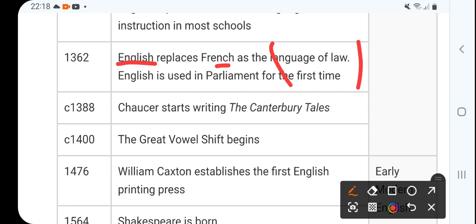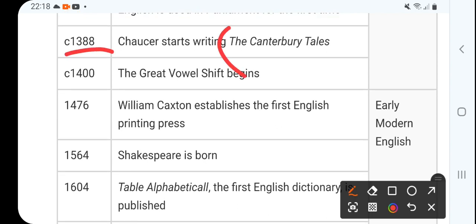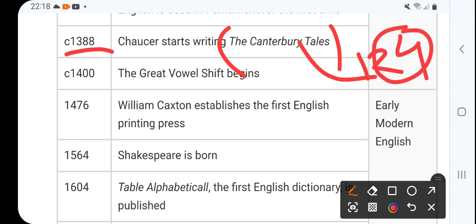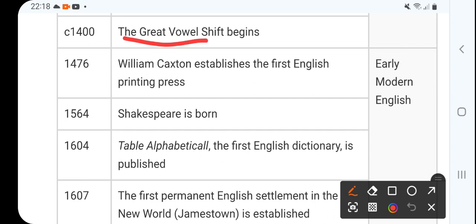Then Chaucer starts writing the Canterbury Tales, an important work of Chaucer. 124 tales are there, but just 24 are legible in these Canterbury Tales, right? Now the Great Vowel Shift begins. That's the Great Vowel Shift, and they started using it from the 14th century.